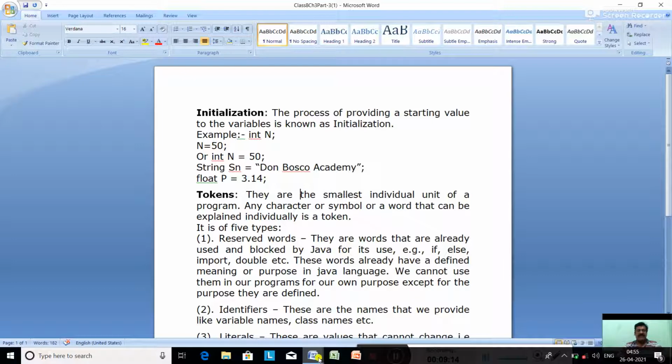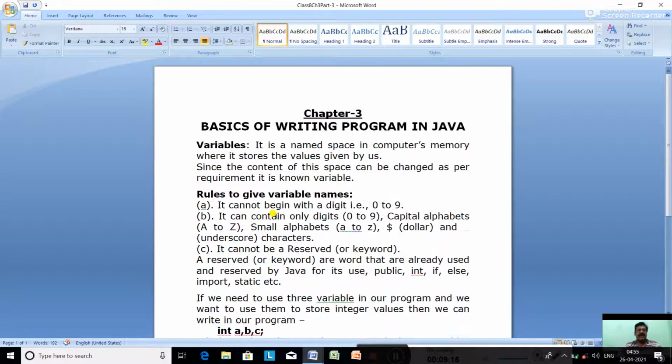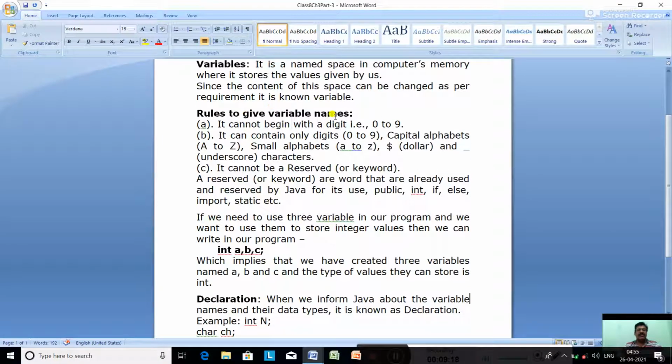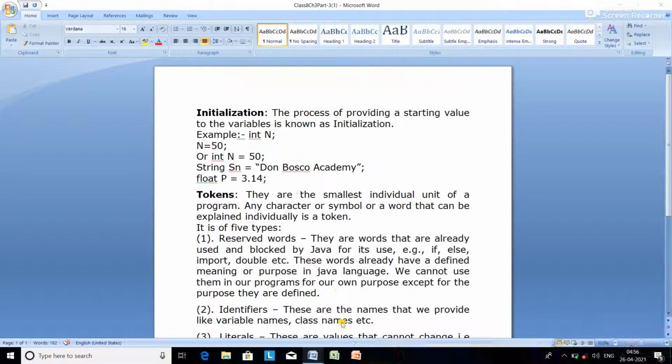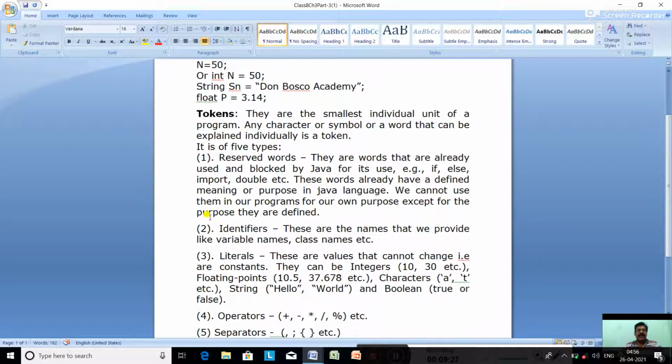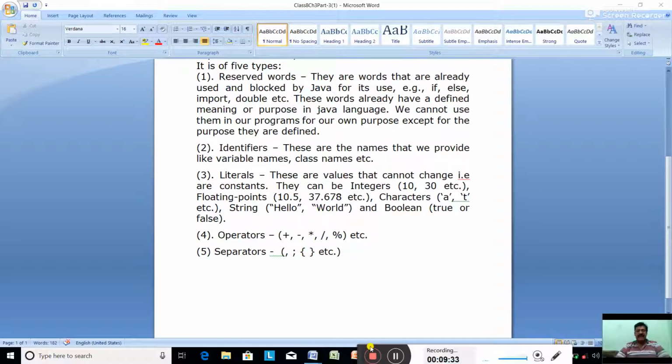So in today's class, we discussed what variables are, what the rules are to give a variable name, what declaration is, what initialization is, then what tokens are. Tokens are the smallest individual unit of a program. Then the 5 types of tokens: reserved words, identifiers, literals, operators, and separators. So learn all these terms.